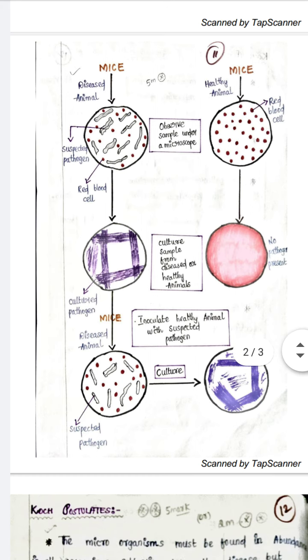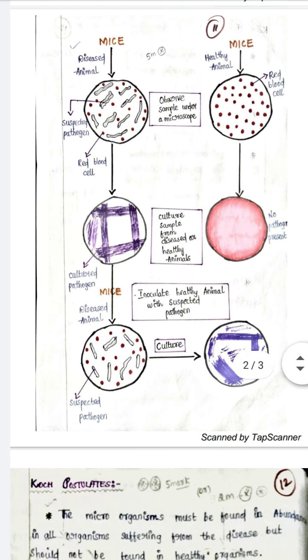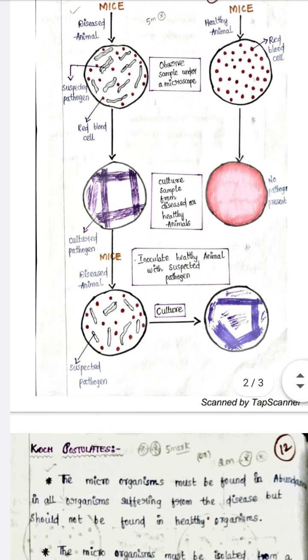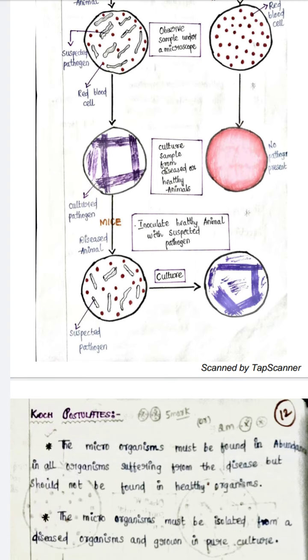When he saw the sample under the microscope, he could see the suspected pathogen and the red blood cells. In the healthy mouse, we can see only the red blood cells, there is no pathogen. What he did was he inoculated the bacteria, that is the culture, into the petri plate. The round thing is nothing but a petri plate. I'll show you how a petri plate looks, and a test tube, flask and microscope.